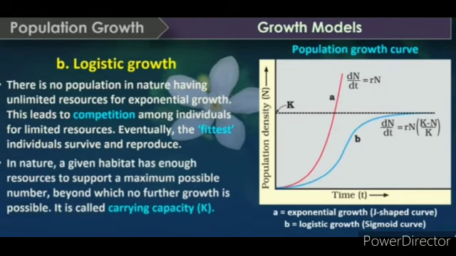Second growth model is the logistic growth. There is no population in nature having unlimited resources for exponential growth. This leads to competition among individuals for limited resources. Eventually, the fittest individuals survive and reproduce. In nature, a given habitat has enough resources to support a maximum possible number beyond which no further growth is possible. It is called carrying capacity, that is denoted by K.